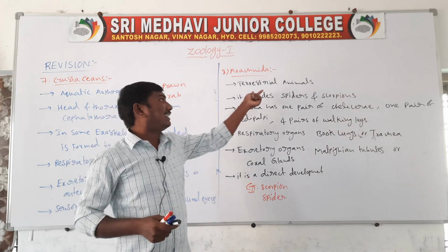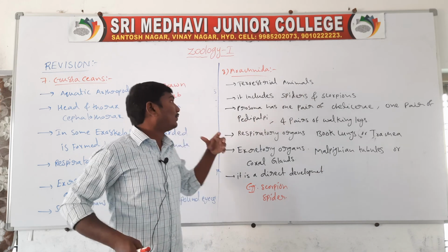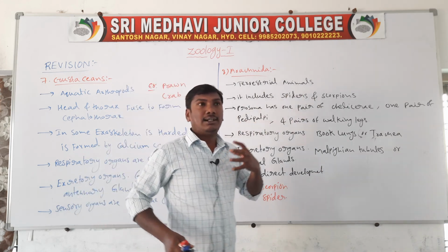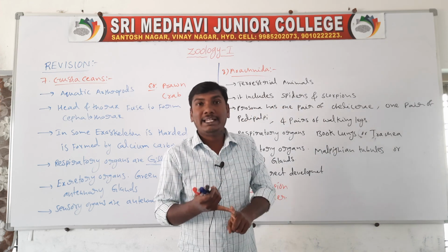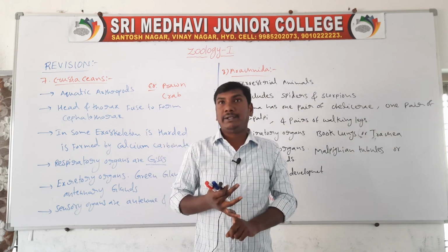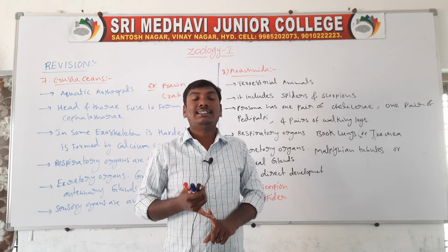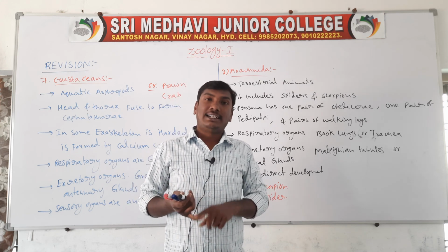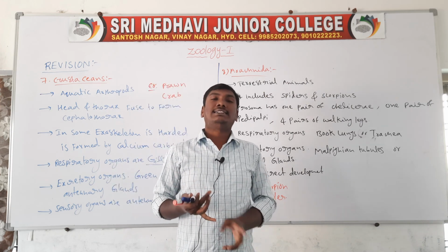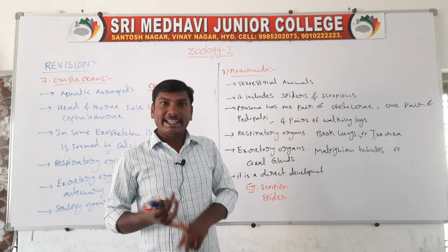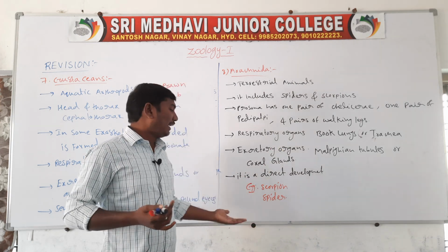So the arachnids are terrestrial animals. They include the spiders and scorpions. The prosoma means the thorax region. The prosoma contains one pair of chelicerae and one pair of pedipalpi. Next one, four pairs of walking legs. Respiratory organs are book lungs or trachea. Excretory organs are the Malpighian tubules or coxal glands. Development is direct development. Example, scorpion and spider.